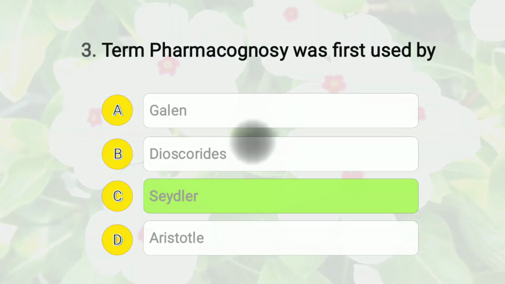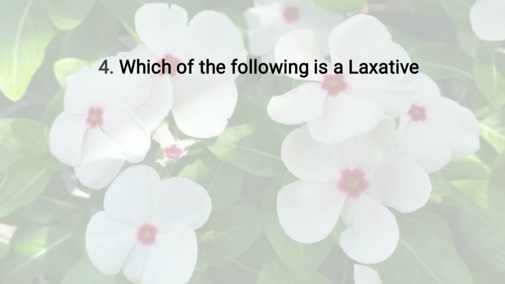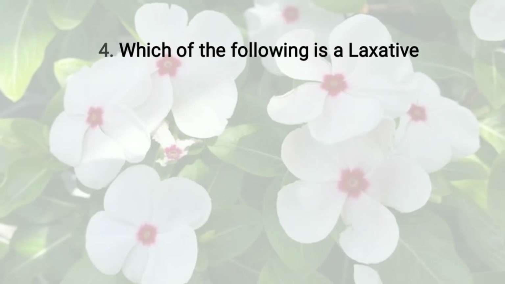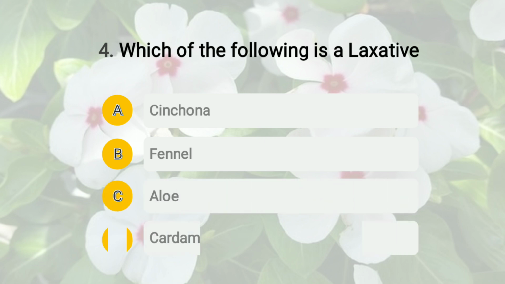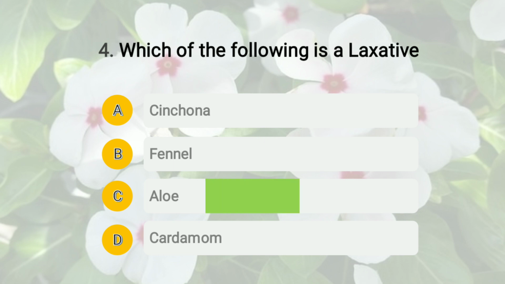Okay, then the next question is which of the following is a laxative? And the options are A Cinchona, option number B phenyl, option number C aloe, and option number D cardamom. So the right answer of this question is option number C aloe. Okay, so aloe along with rhubarb, castor oil, then isabgol, senna are examples of laxative, whereas cinchona is antimalarial and phenyl and cardamom both are carminative.